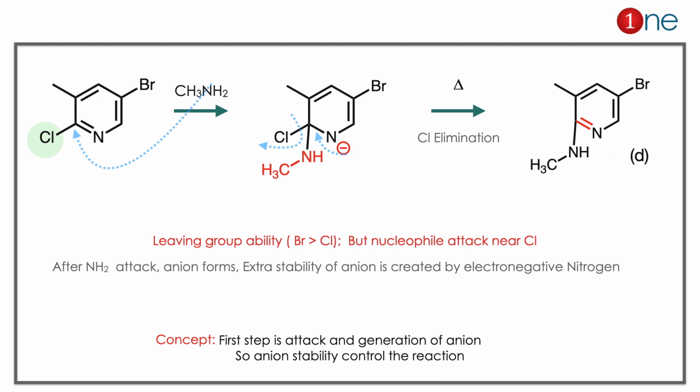Here what is special in this one? It may look simple. Even though the leaving group ability of bromine is higher, the chlorine is eliminated because of the stabilization of the anion. Because the NH2 attack creates the extra stability by the electronegative nitrogen atom. Here the concept you have to learn is that the first step of the reaction is generation of the anion. It will control the whole reaction.